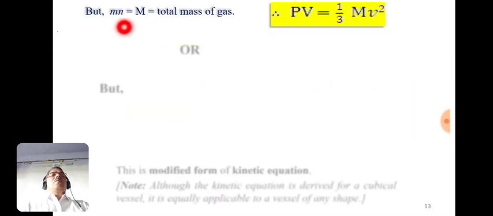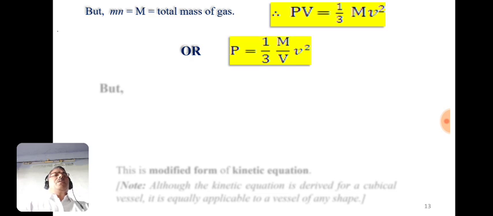But small m into n is equal to the total mass of gas, represented by capital M. Therefore PV is equal to 1 by 3 M into v square. This can be rearranged by taking V to the right hand side: P is equal to 1 by 3 capital M upon V into small v square.